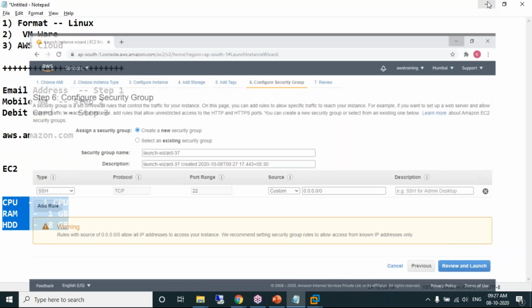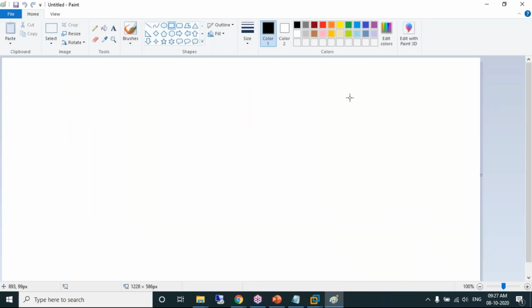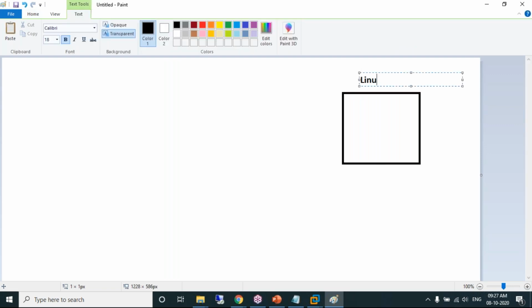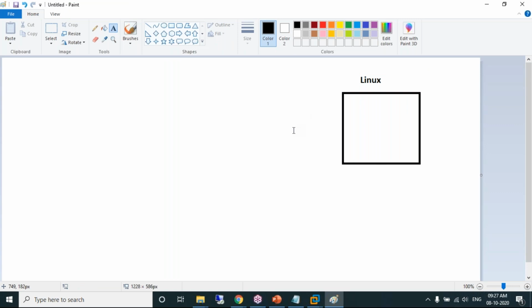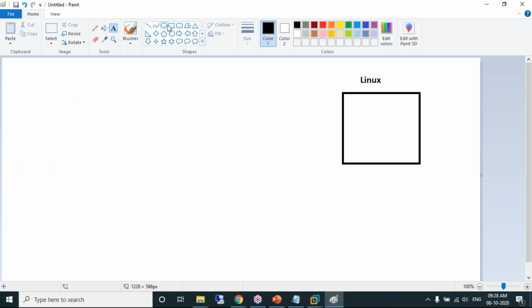Security group. Step 6 is configuring security group. So try to understand this. We are creating a Linux machine. Where are we creating the Linux machine? Can you see the region here? Mumbai. AWS is maintaining a data center in Mumbai, and somewhere in the Mumbai data center we're creating a Linux machine. I am from Hyderabad.